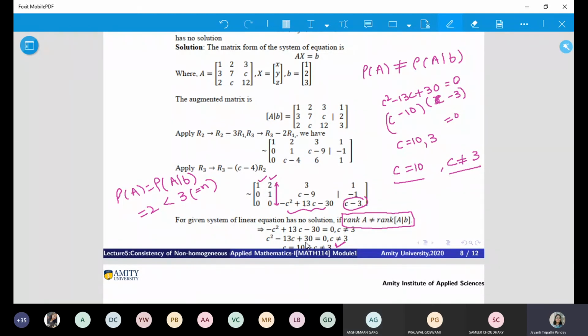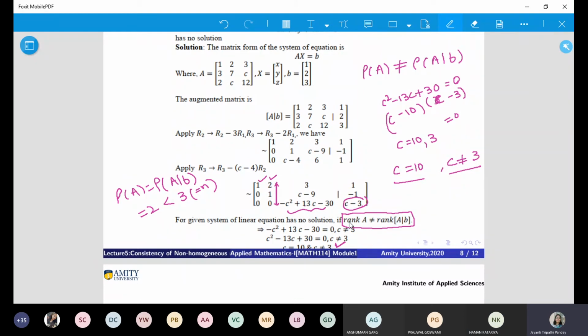Now the third question, suppose for the same question it is asked, what is the condition of unique solution? When will you get a unique solution in this case? When the rank of A is equal to the rank of augmented matrix. And when do you get that? No, one more thing. When rank is equal to the number of unknowns. Yes, that is important for uniqueness. Ma'am, r equals to n. r is equal to n. That's the basic requirement.